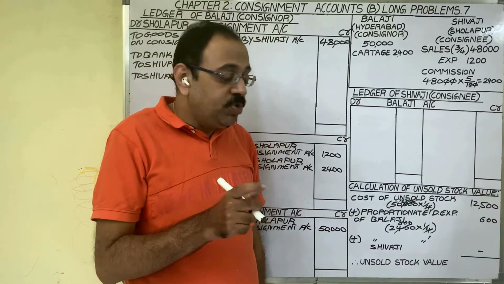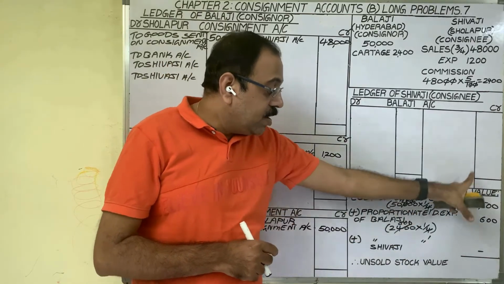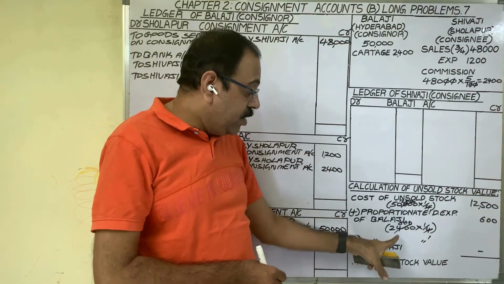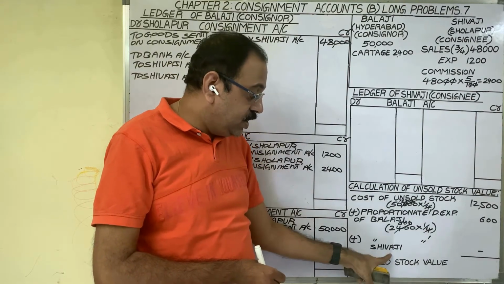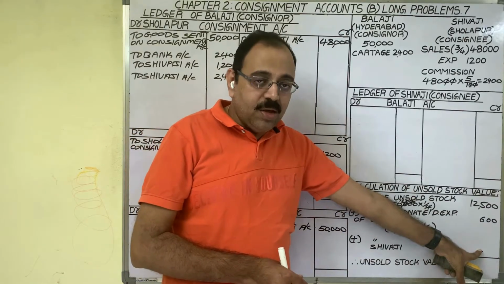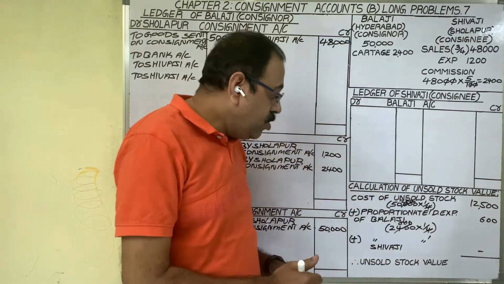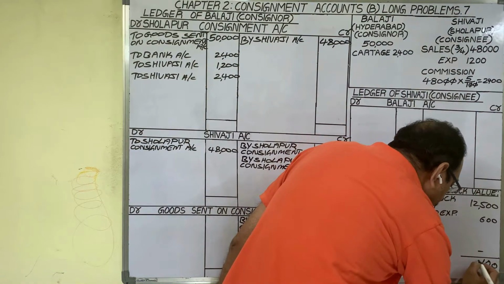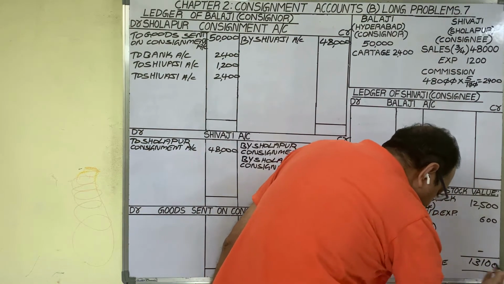Recurring expenses we should not consider while calculating unsold stock value. Therefore, proportionate direct expenses of Shivaji is nil. Now add these two amounts, then you will get unsold stock value 13,100 rupees.